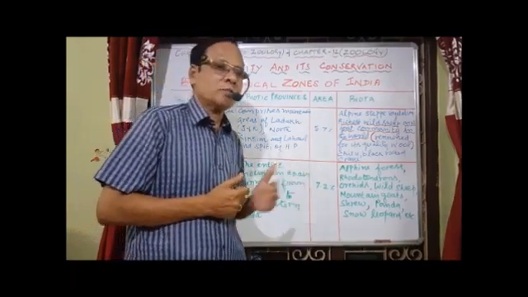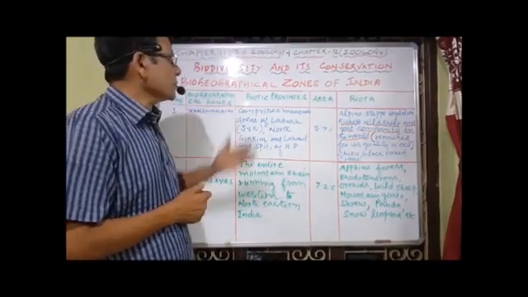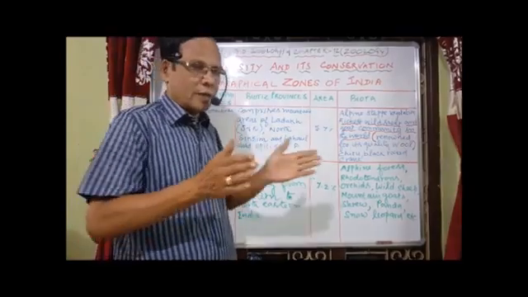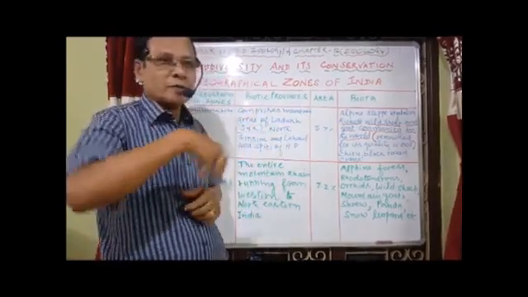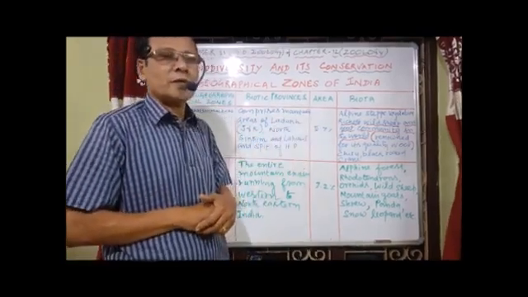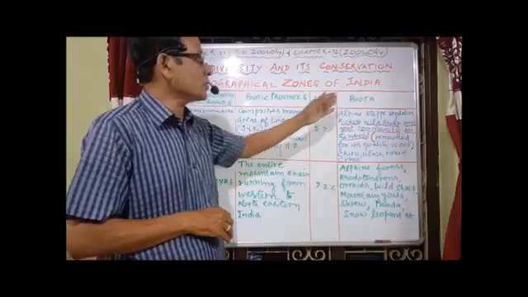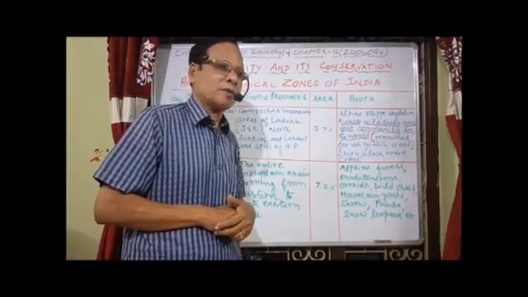Now we have to see one by one the name of the biogeographical zone, then biotic provinces, the area between, that is the provinces having the boundaries, then what percentage of area they constitute, and about the biota, both fauna and flora, animals as well as the plants.